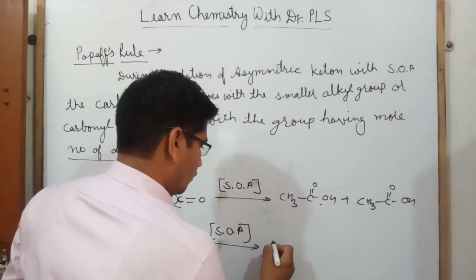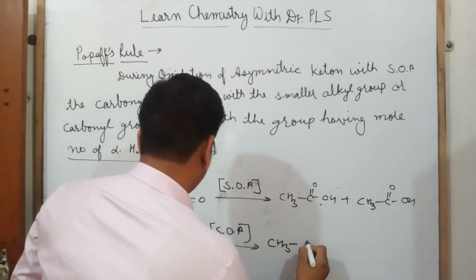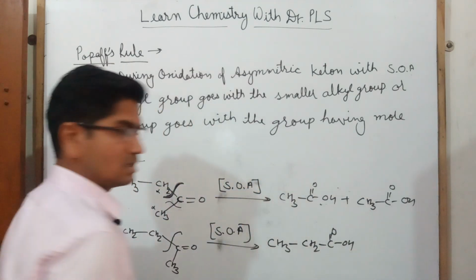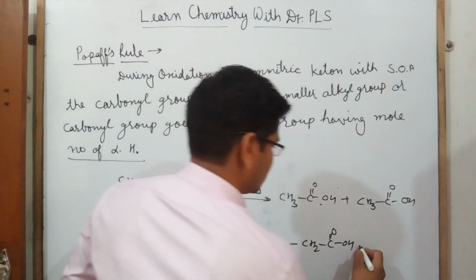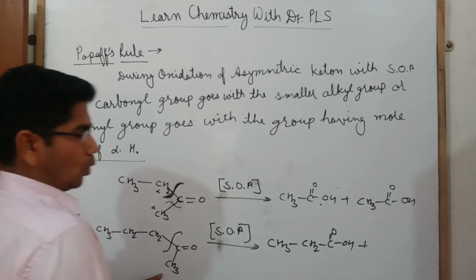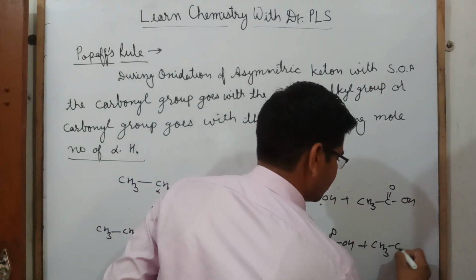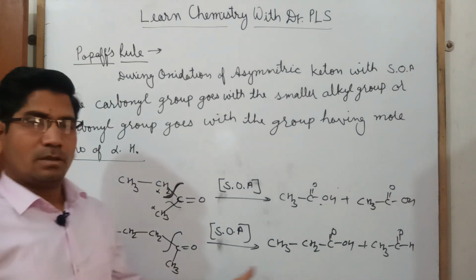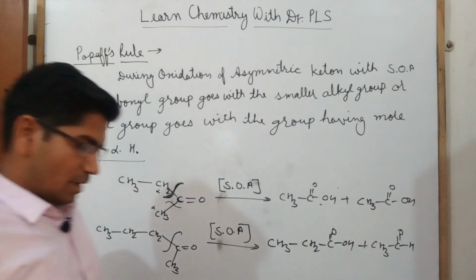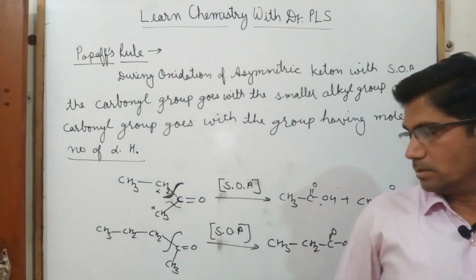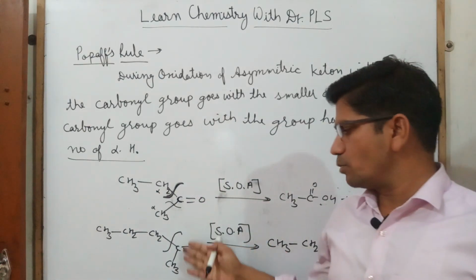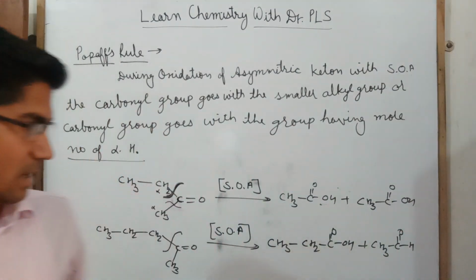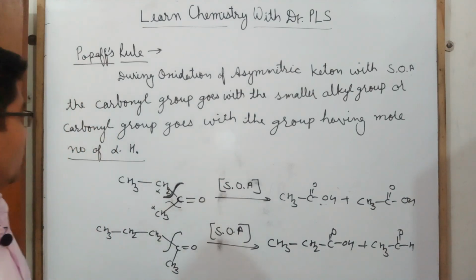So what kind of product will we form? We will get CH3CH2C(=O)OH, this is propanoic acid. And the second one will be CH3COOH. So these two products will be formed there. This is the Popoff rule, by which we can find out which bond will break. So this is the product.